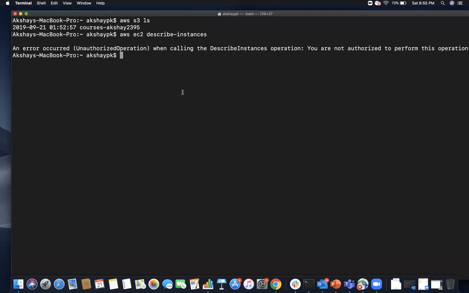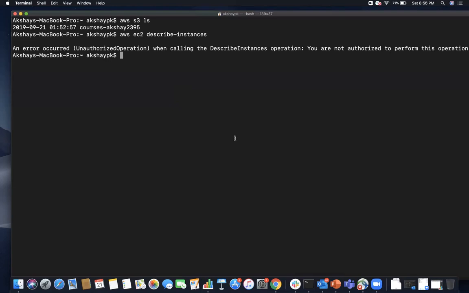So right now we created two users. We went ahead and created a group called HR team, and then we added the users to that group. We attached Amazon S3 full access to that group. So members of that group will be able to access AWS resources, in fact the AWS S3 service. Once they had done that, we went ahead and configured the AWS CLI. We installed the AWS CLI, and then we tried our APIs.